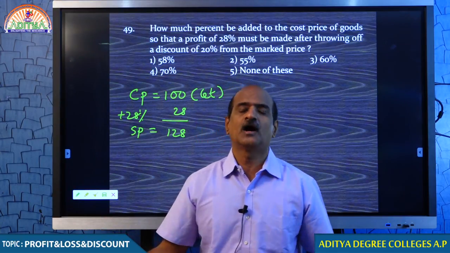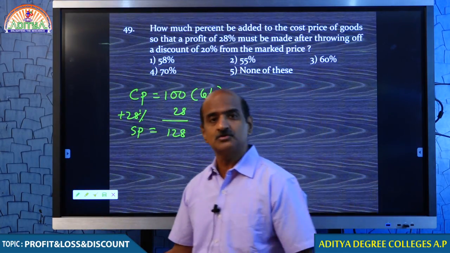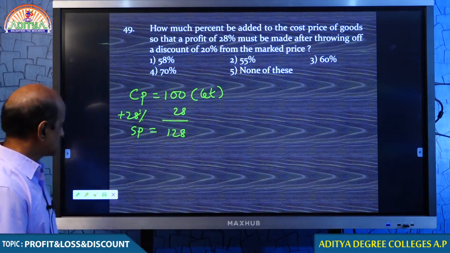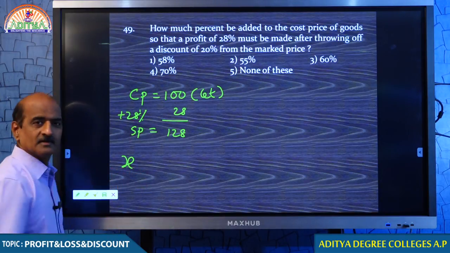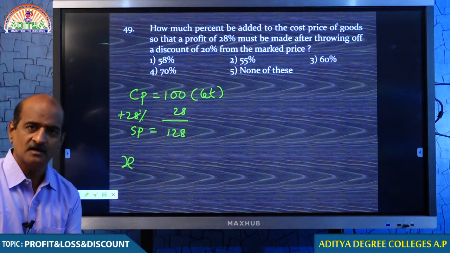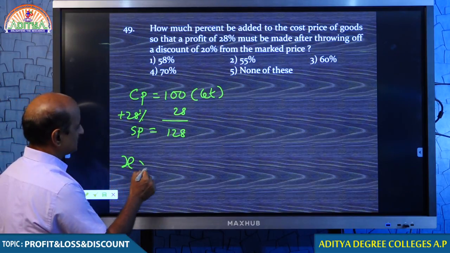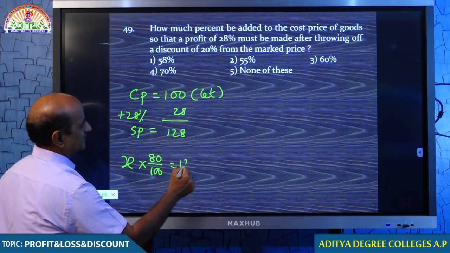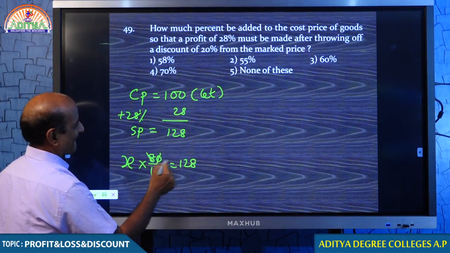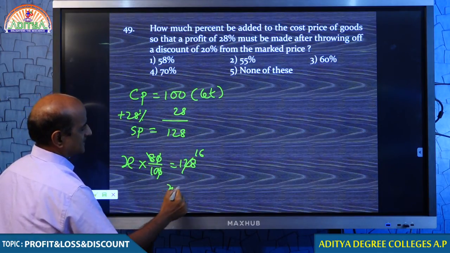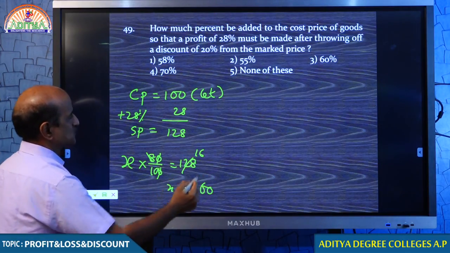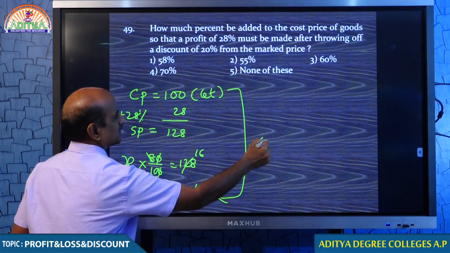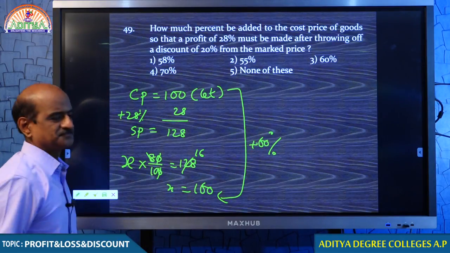But if you wish to offer any kind of discount, you should not say 128. You must say something else. Because if you say 128, you cannot offer a discount. If you say X rupees, you offer 20% discount, then you can sell it for 128. Therefore, how much is X, my dear students? 160. Therefore, your offer price must be 60% more than cost price.